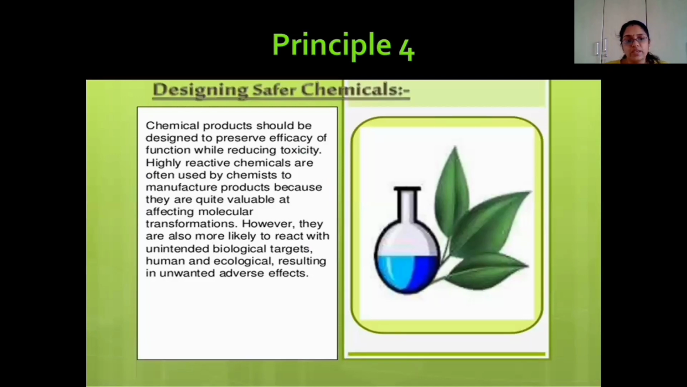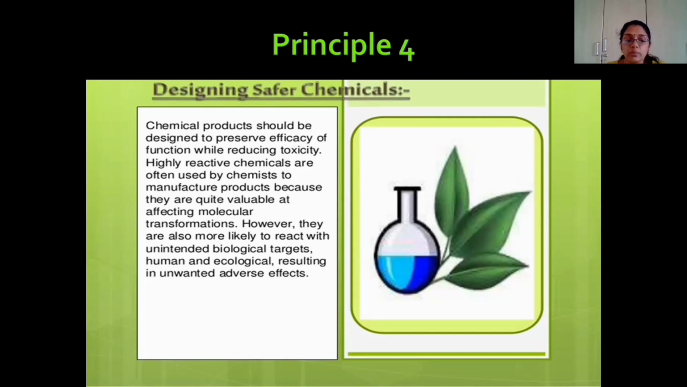So coming to the fourth principle, that is the designing of safer chemicals. In this principle, we are telling that whenever we are producing or synthesizing any chemical, it should be designed to be safe to use. So in industries, we all know that chemists are trying to synthesize compounds that are chiral. This chiral molecule has a particular shape and it prevents unwanted side effects. And thereby it is less harmful to the environment.